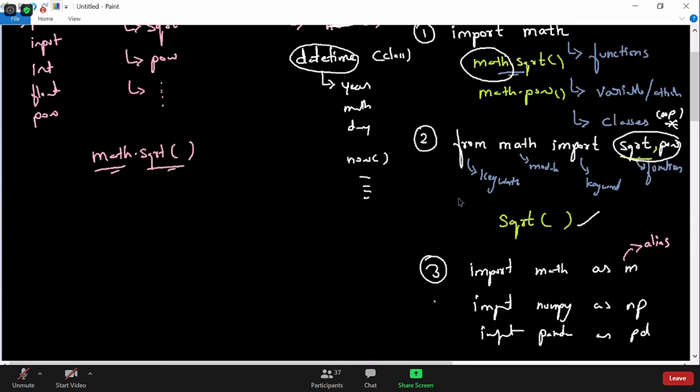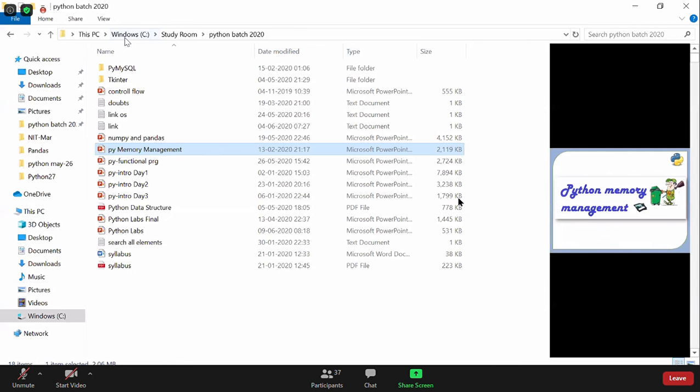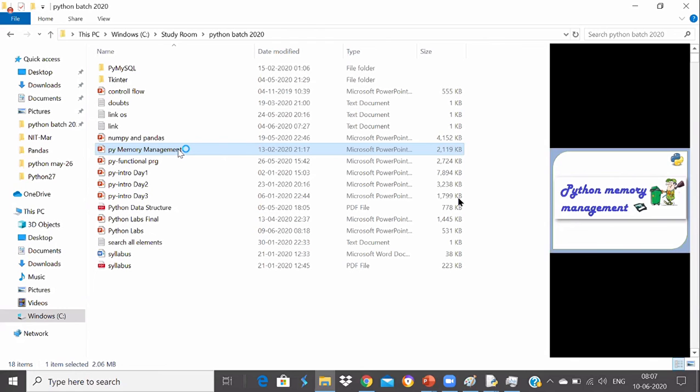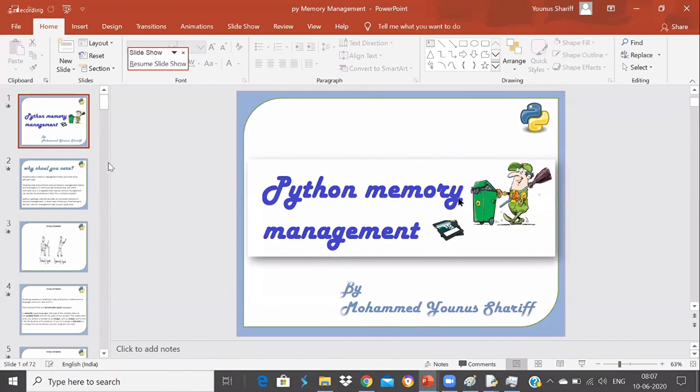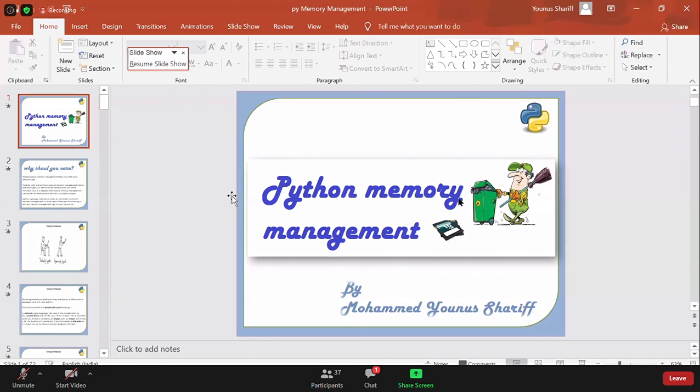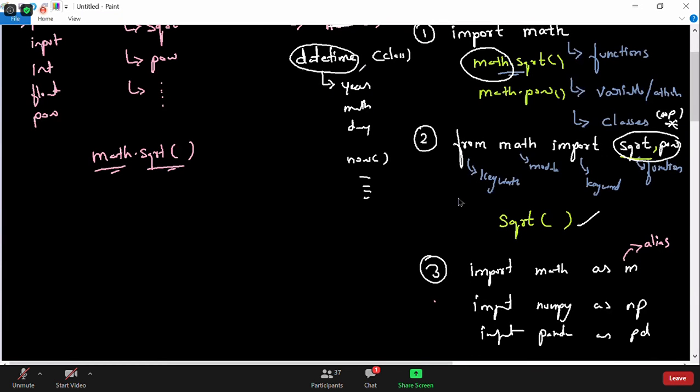Actually our topic, today's topic, was memory management. Anyhow, we started with our program and then we spent a little time on that. Okay, so we have learned something new. I hope it will be useful for everyone here. So that is our conclusion now. Okay, any questions I would like to answer.